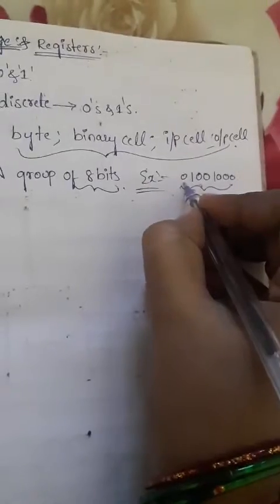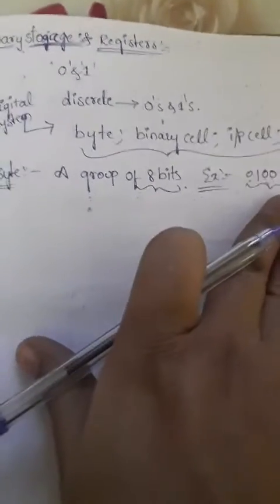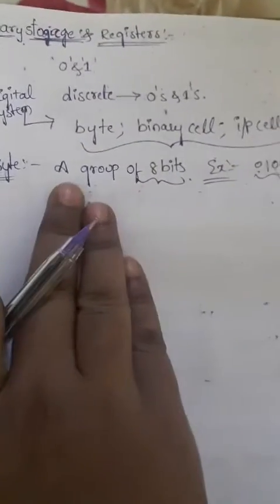This is 8-bit information: 1 2 3 4 5 6 7 8. So this 8-bit information we call a byte. A byte is a group of 8 bits, zeros and ones.